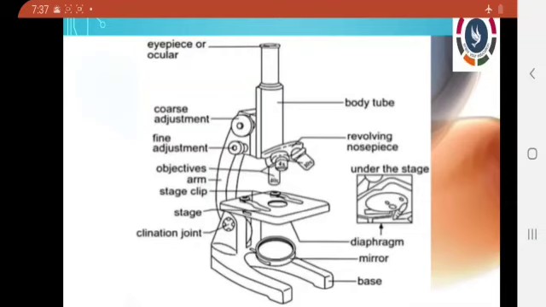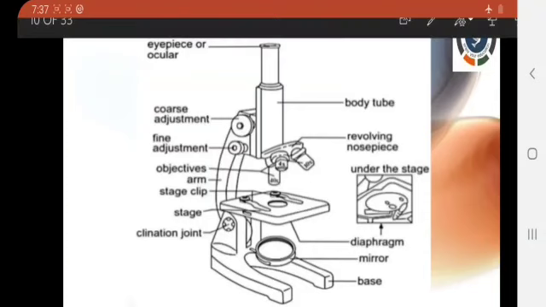Let's see the parts of the microscope. The common microscope has 3 main parts: the mechanical part, the illuminating part and the magnifying part. Let's see them one by one.